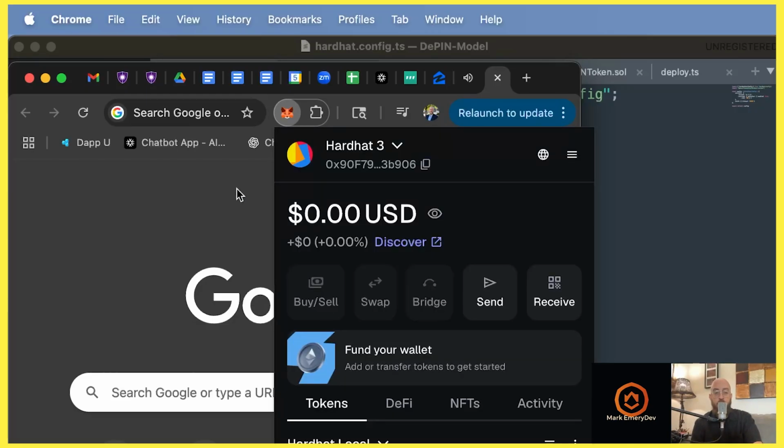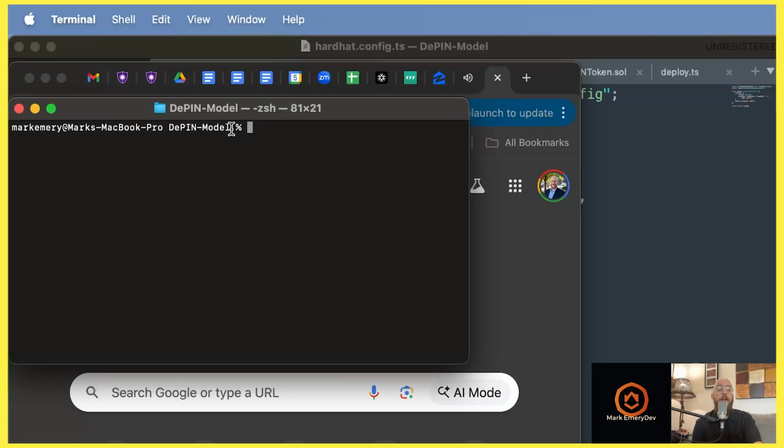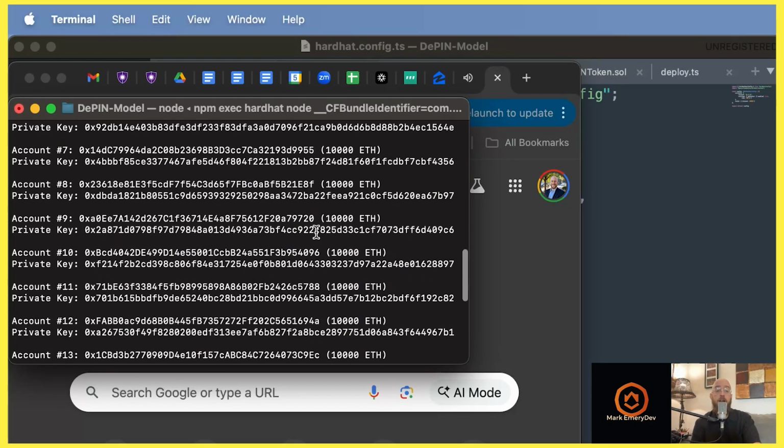All right, so bear with me here, but let's say that you have your network now set up on MetaMask, okay? Let's bring back that terminal, all right? And we're CD'd into our project. What I mean by that is, if I start with a raw terminal right there, I'm going to go cd DePIN model, okay? npx hardhat node. And that's going to fire up because we have Hardhat running, okay?